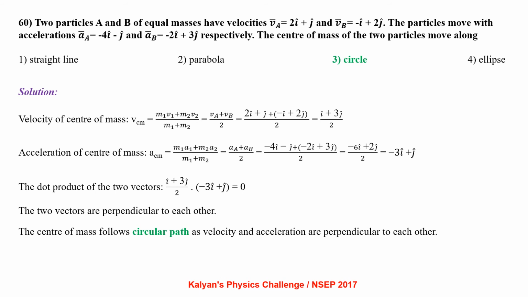The dot product of velocity vector and acceleration vector comes out to be 0, indicating that they are perpendicular to each other. So the center of mass follows a circular path as velocity and acceleration are perpendicular.